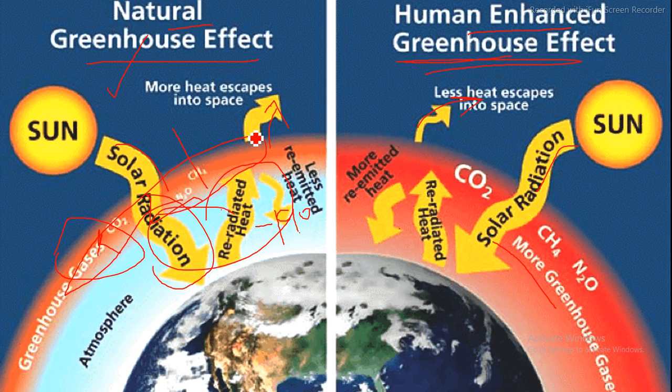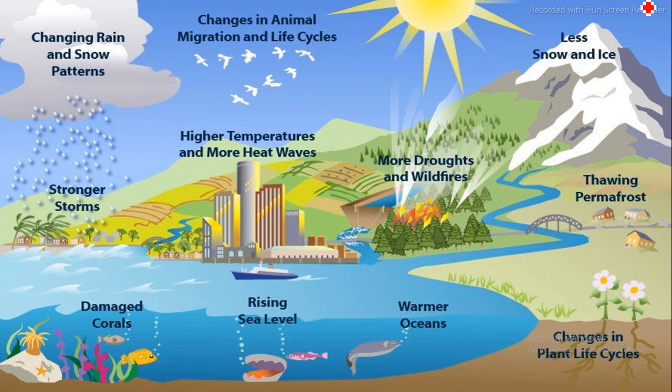So what are the impacts of this enhanced greenhouse effect? Let's see. Glaciers, ice caps, everything is melting. Permafrost is decreasing. There are changes in plant life. Oceans are getting warmer, disrupting animal life in water. Rising sea level. Islands are submerging. Damaged corals.